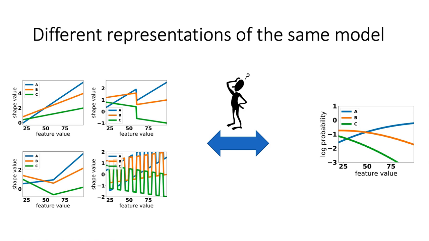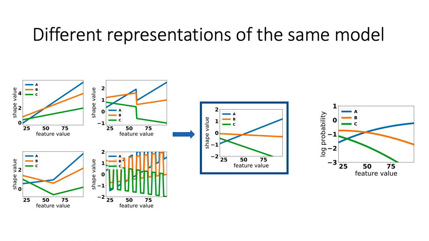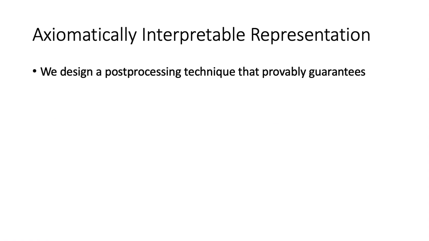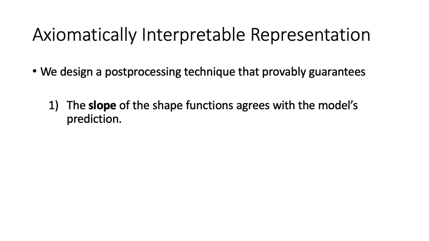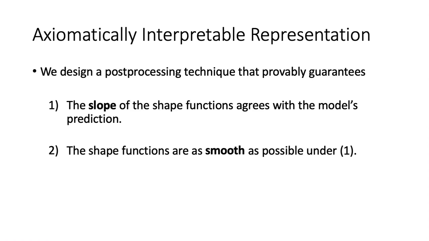In this paper, we address this challenge by developing a post-processing technique that transforms all the different but equivalent models to a canonical form, which visually agrees with the model's prediction. The method guarantees that the slope of the shape functions agrees with the model's prediction, and the shape functions are as smooth as possible without violating the first property.